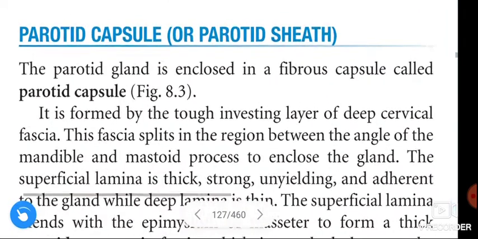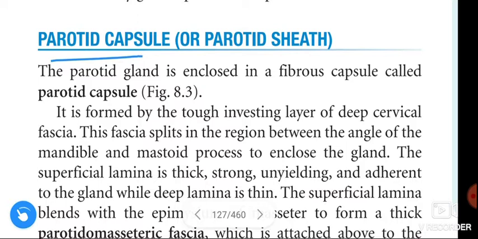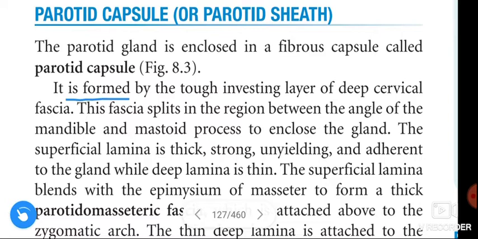Next, parotid capsule or parotid sheath. The parotid gland is enclosed in a fibrous capsule called the parotid capsule. It is formed by the tough investing layer of deep cervical fascia. This fascia splits in the region between the angle of the mandible and the mastoid process to enclose the gland.